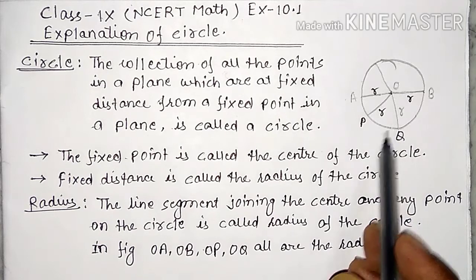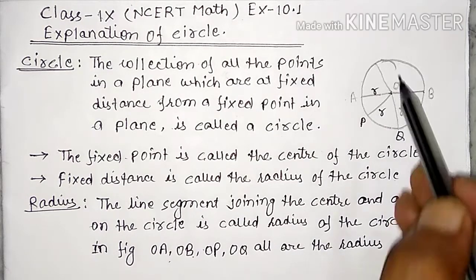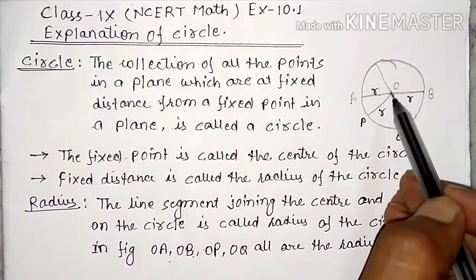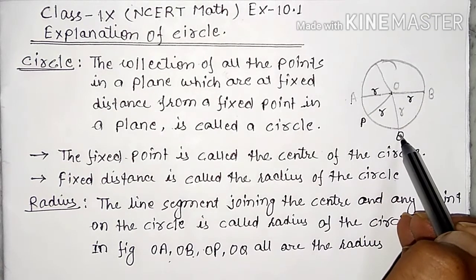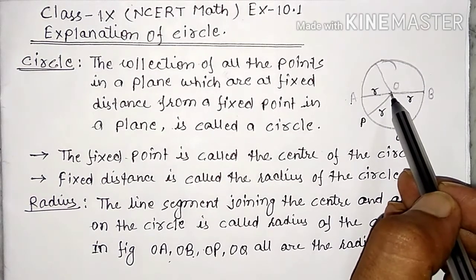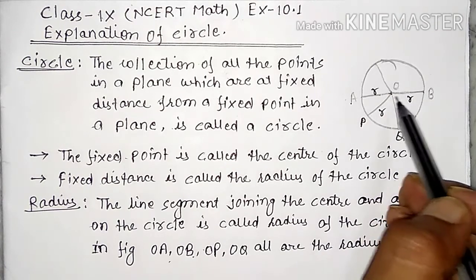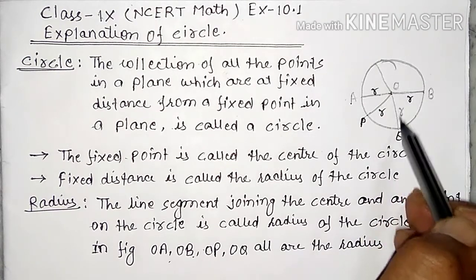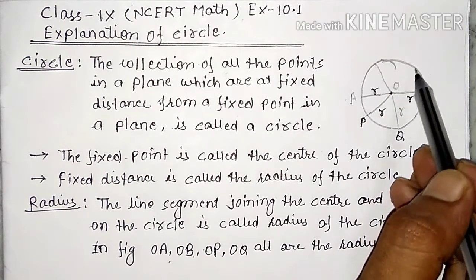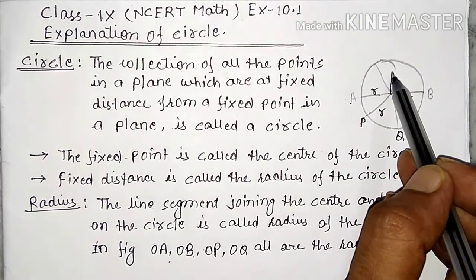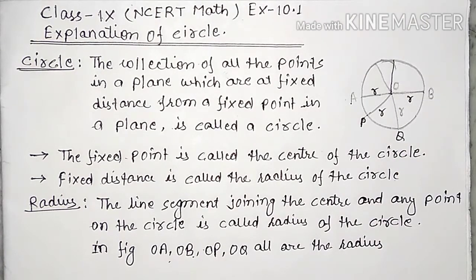In this figure, OA, OB, OP, OQ are all radii of the circle, or we can draw any other line; this line also is a radius of the circle.